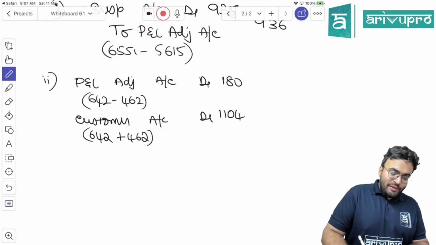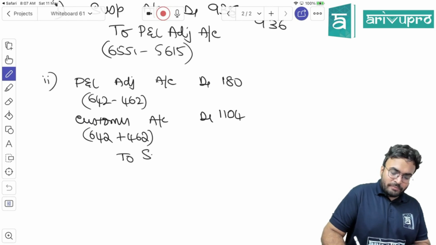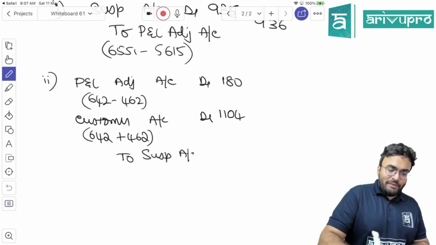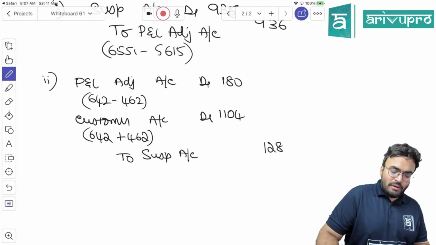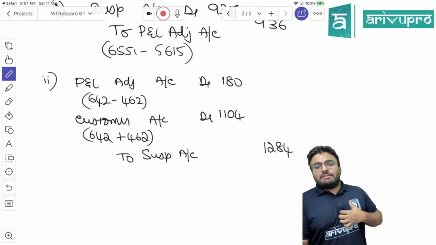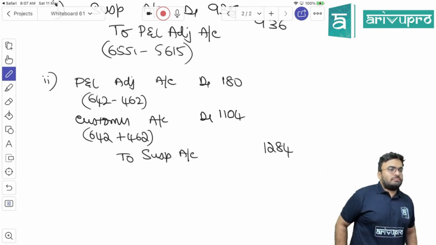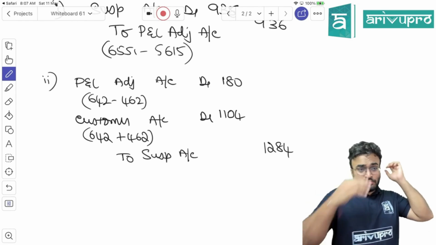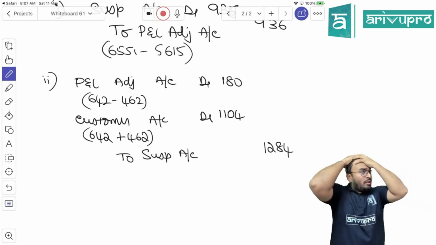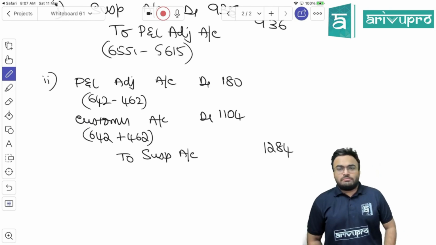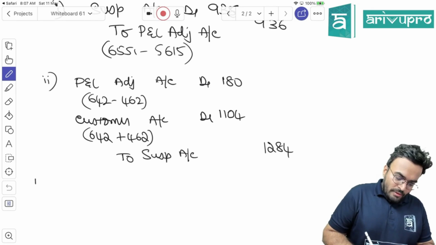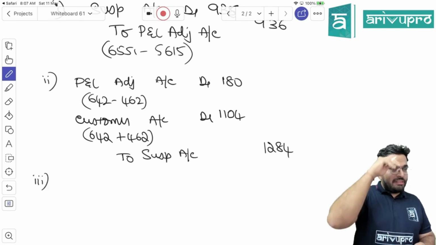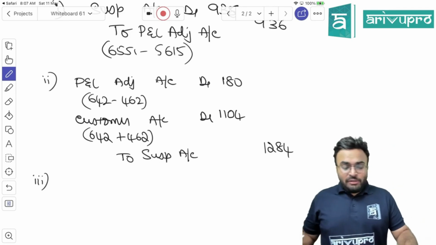So where will the difference go? Suspense account will be 1104 plus 180, 1284. Is this clear? I don't think there should be any confusion in this rectification.